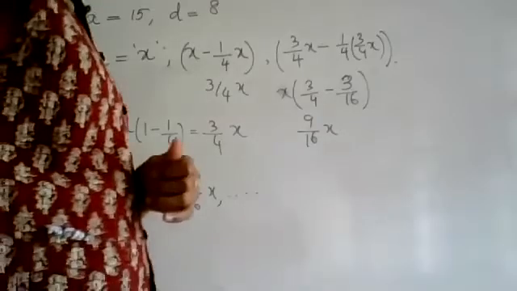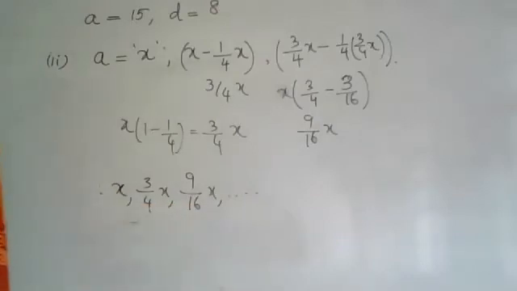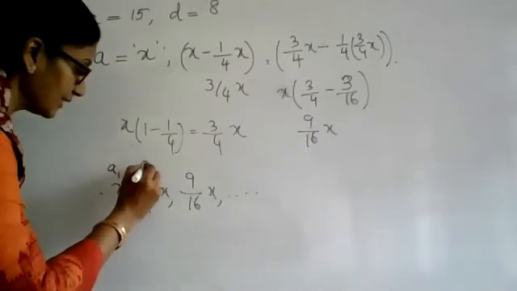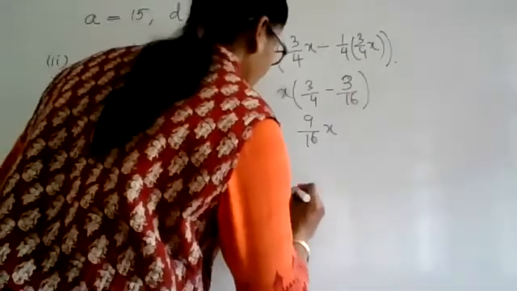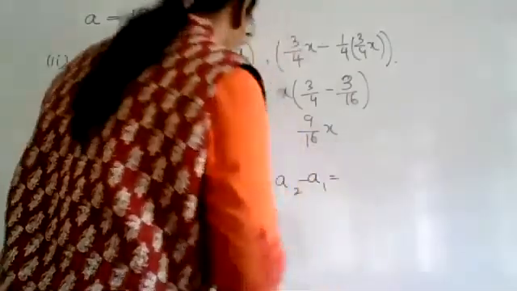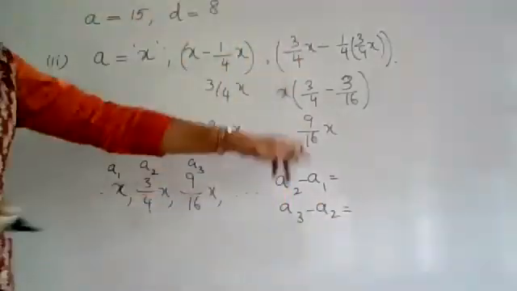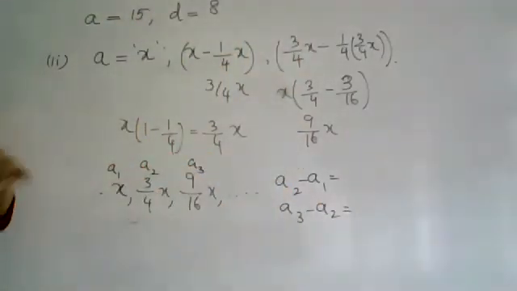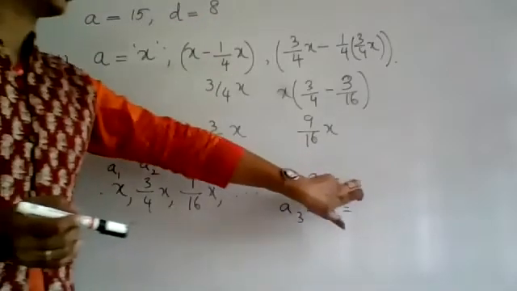So they are not the same. When you subtract the successive terms, your D is not the same. Suppose this is your A1, first term, this is A2, and this is A3. What I have to find out is A2 minus A1, what is it equal to? And then A3 minus A2, what is it equal to? If both of them are the same, that means D is the common difference. There it is going to be the same. But you are not getting the same here.